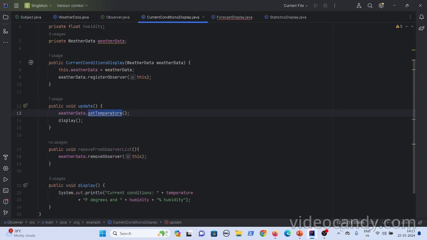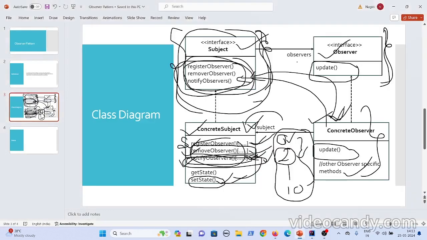Okay, so we are done with the class diagram. You have subject and observer interfaces, and each subject implements the subject interface and each observer implements the observer interface. Observers invoke the registerObserver and removeObserver methods to register or unregister themselves. Whereas the subject invokes the notifyObservers method, which in turn invokes the update method to notify the observers. This is the simple class diagram.